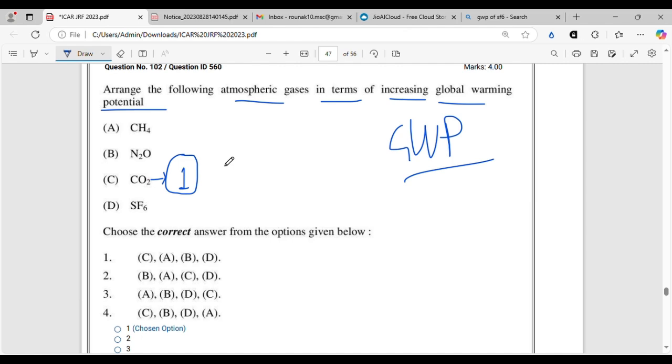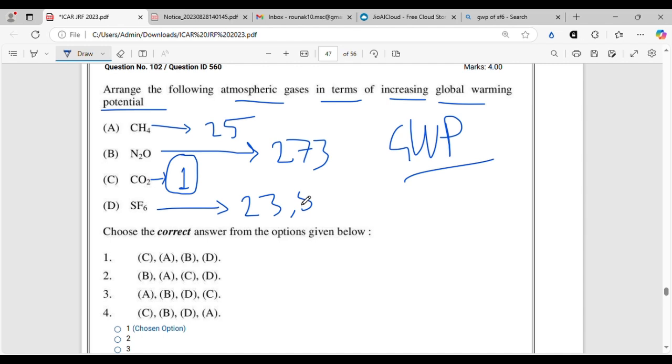Here, the global warming potential of methane on a 100-year time scale is 25, whereas for N2O it is around 273, and for SF6, sulfur hexafluoride, it is around 23,500. So what does it mean? It means that 1 ton of N2O has 273 times more global warming capability than the same amount of CO2.